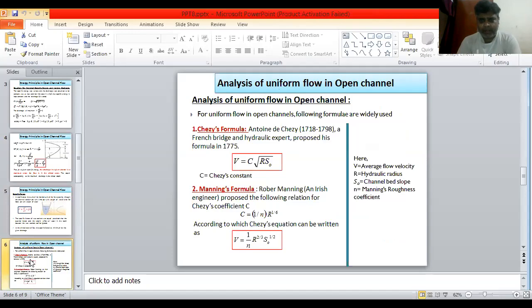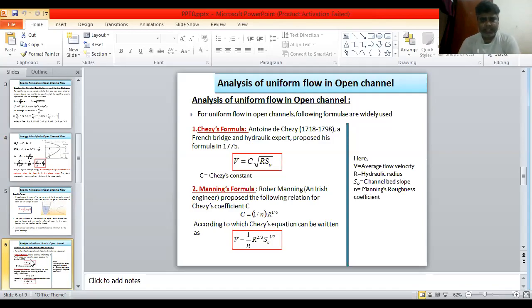The following formulas are considered for the calculation of velocity. In open channel flow, velocity calculation and velocity distribution analysis are easy. But in open channel flow, variation will be considered, such as river and canal. So some scientists have given equations.